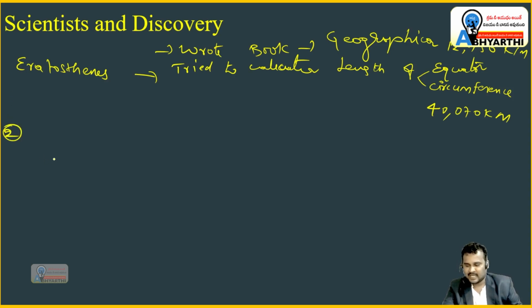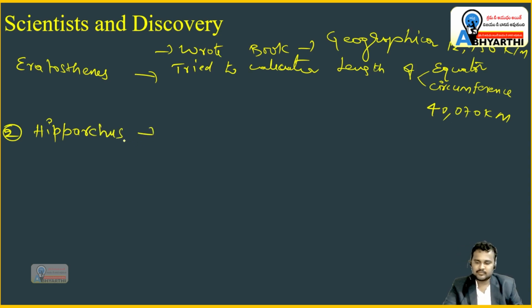Next, Hipparchus. Hipparchus divided the circle into 360 degrees.